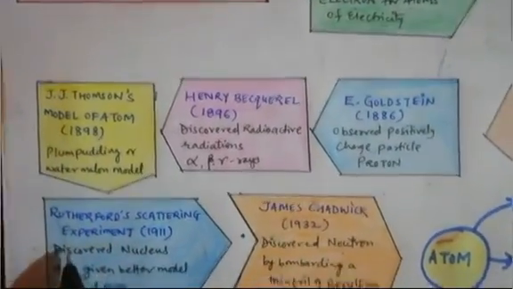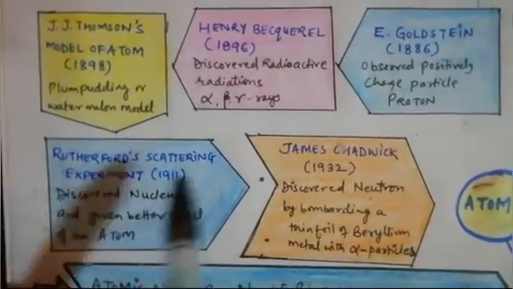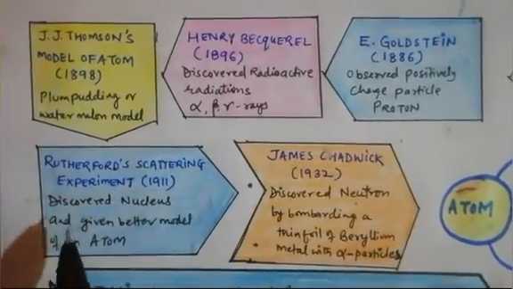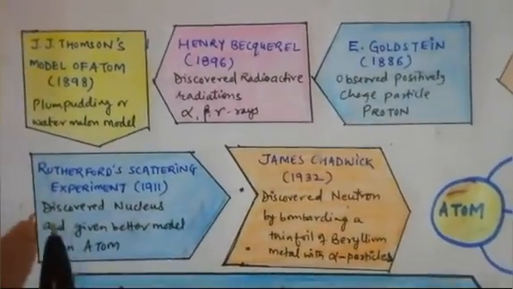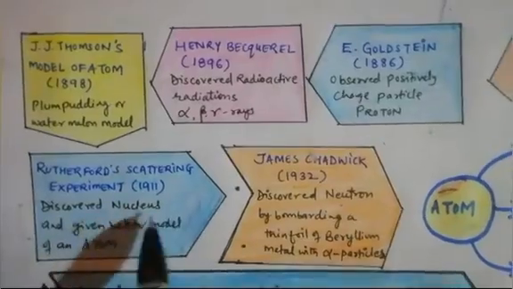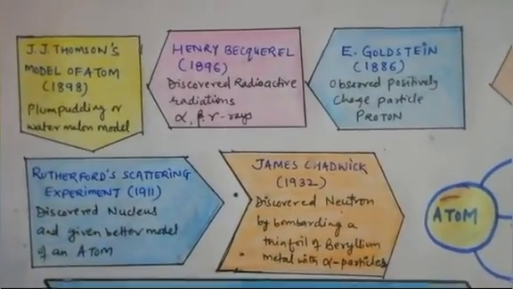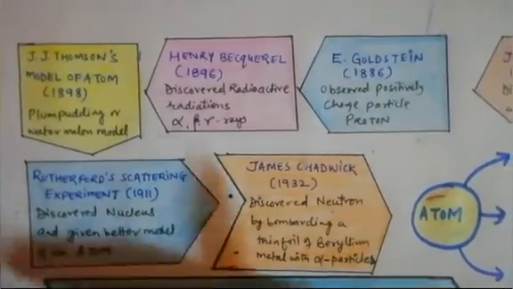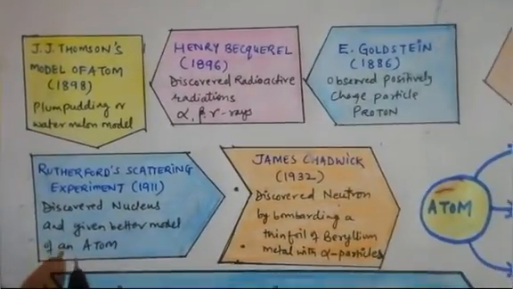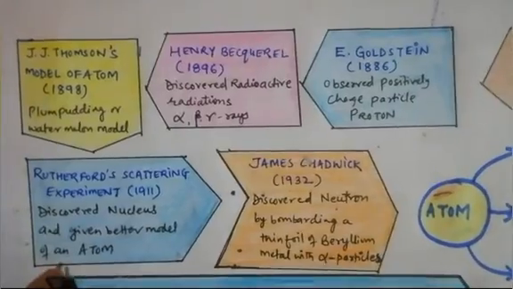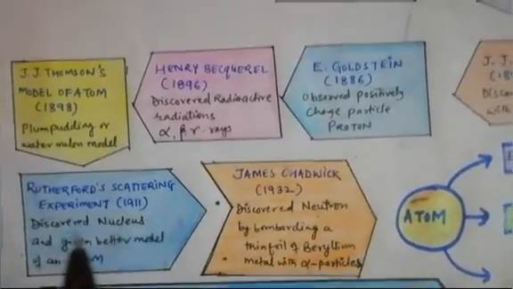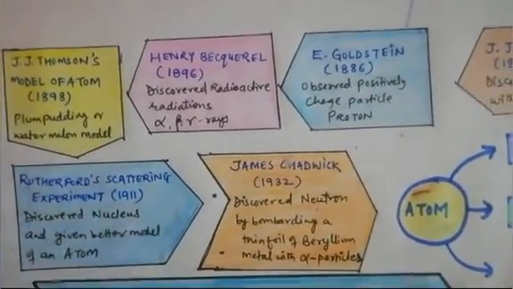Okay, after that some limitations were there in J.J. Thomson's model. To overcome those limitations, Rutherford gave his scattering experiment. This is called the gold foil experiment. In this he discovered that the nucleus is the center, which is comprised of proton and neutron. The nucleus is the combination of proton and neutron, and electrons are revolving around the nucleus. He gave a better model of an atom than J.J. Thomson, but in his model also there were some drawbacks.